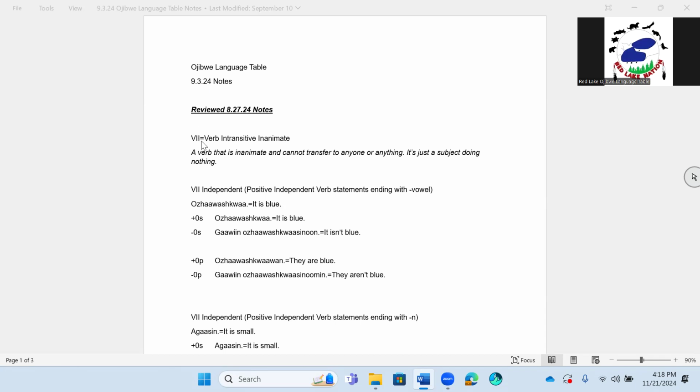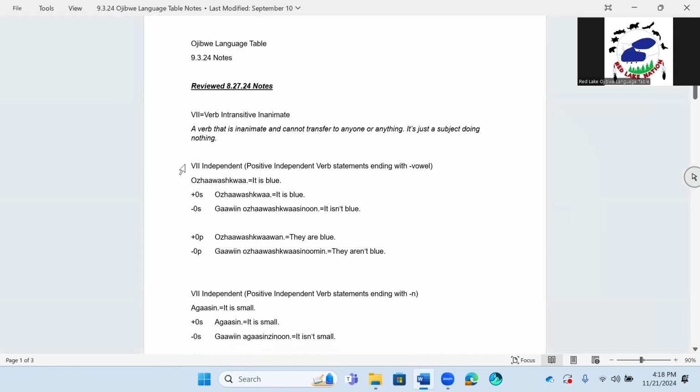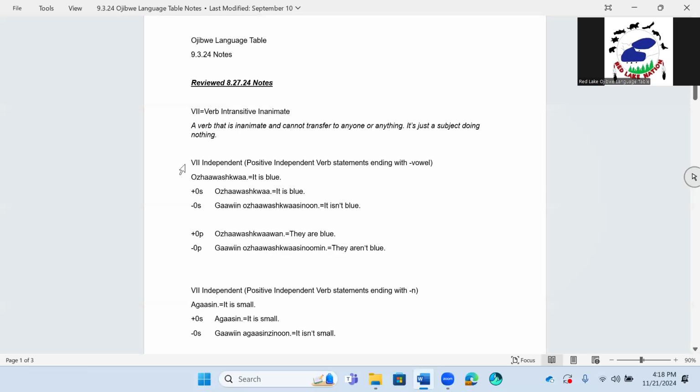We have VII, verb intransitive inanimate, a verb that is inanimate and cannot transfer to anyone or anything. It's just a subject doing nothing. All right? To anything. I think that's supposed to say. So, we have a VII independent form, positive independent verb statements ending with a vowel.